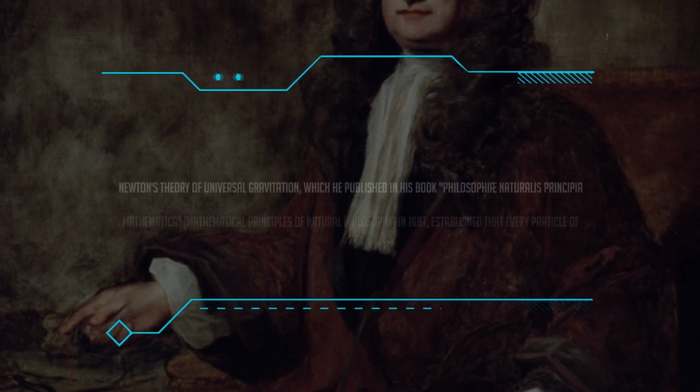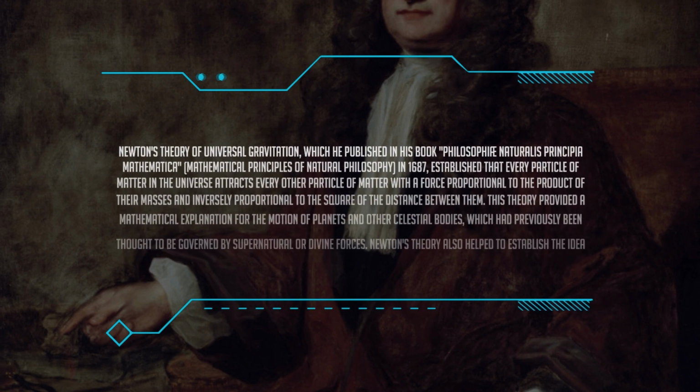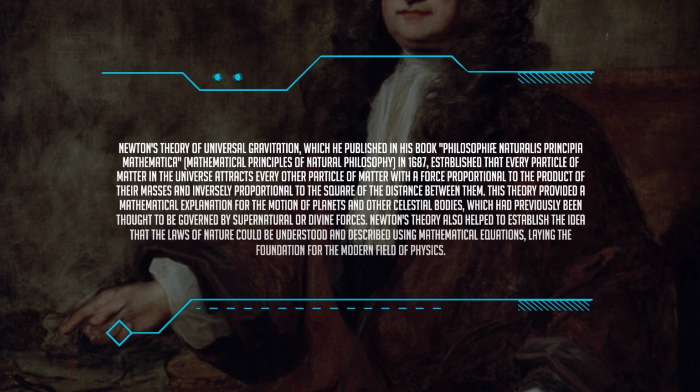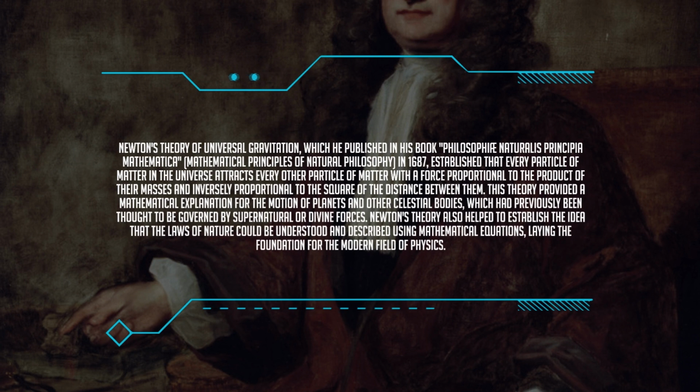Newton's theory of universal gravitation, which he published in his book Philosophiae Naturalis Principia Mathematica, Mathematical Principles of Natural Philosophy, in 1687, established that every particle of matter in the universe attracts every other particle of matter with a force proportional to the product of their masses and inversely proportional to the square of the distance between them.